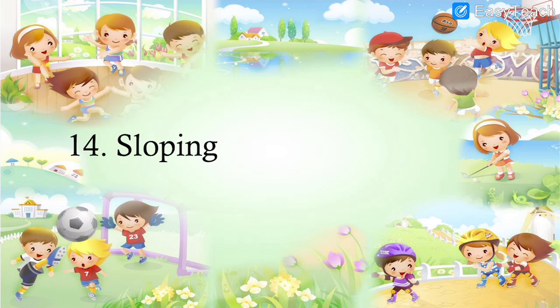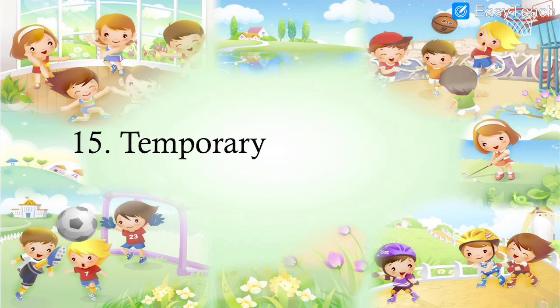Sloping. Sloping means slanting. The types of the roofs in that we had studied, the houses have sloping roof, and the houses in the mountains are the houses with the sloping roof, so that the water will not accumulate over there, it will come down, sloping. Number 15,